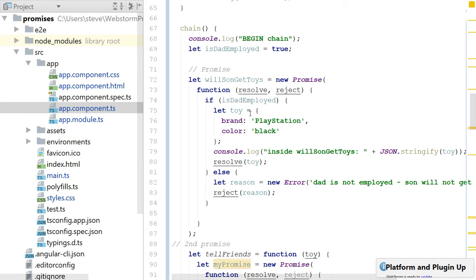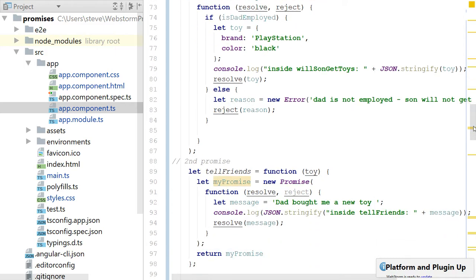If Dad's employed, I define a toy. I resolve the toy. Now that resolution can go in different places. It's going to go to the callback, the dot then, but it could also go through the dot then going through another promise, which is chained. So let's take a look at that scenario.